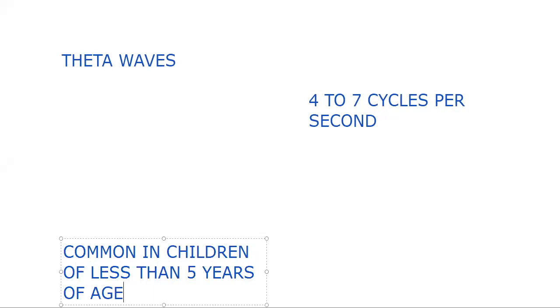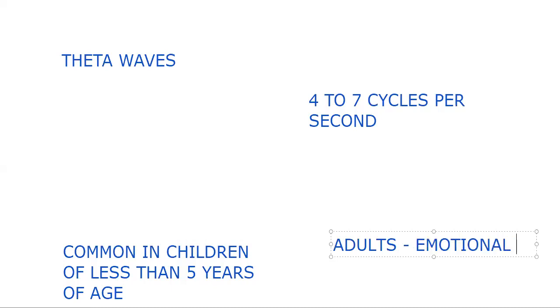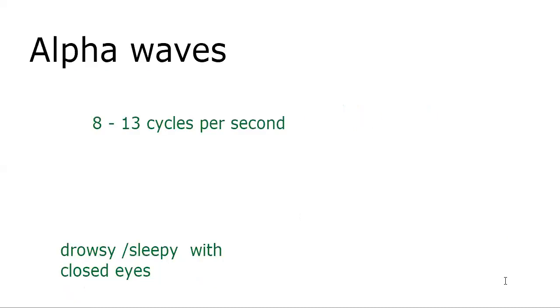And they're also recorded in emotional stress in adults. So in adults, it is during emotional stress. Okay, so these are the basic things to be seen. Let me go from the beginning: alpha waves, beta waves, delta waves, and theta waves. Alpha, beta, delta, and theta. So those waves we have to carry forward.